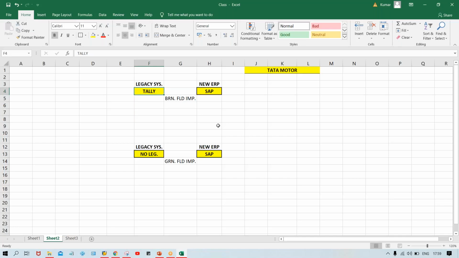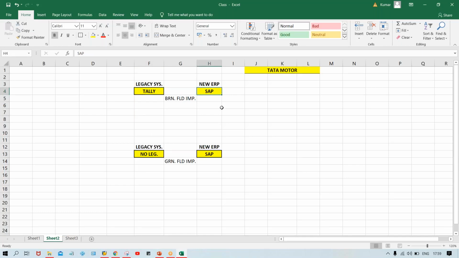I'll tell you one more thing later in an upcoming session. Of course it is going to come into the picture later. Now, if you're part of a brownfield implementation, then more activities are going to be performed. More activity in the sense, say for example, let's suppose Tally is going to be replaced by SAP. So what will happen here?